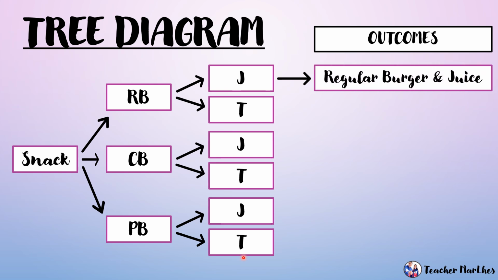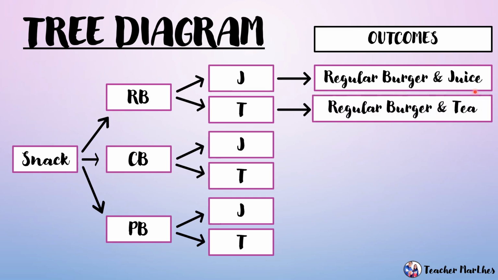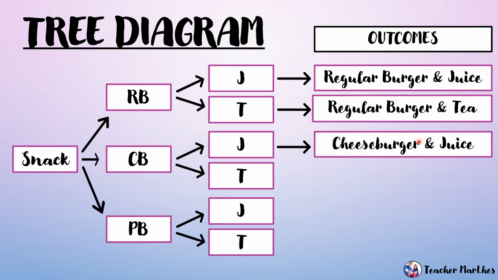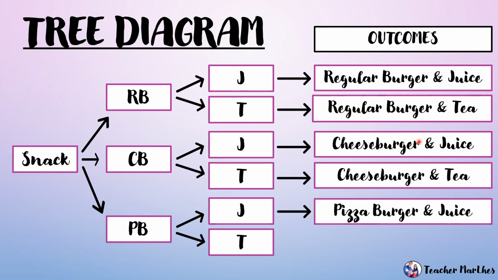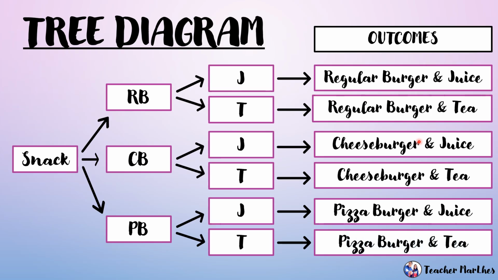So number 1, unang o-orderin or pwede nating ma-order ay regular burger and juice. Second, regular burger and tea. Third, cheeseburger and juice. Fourth, cheeseburger and tea. Fifth, pizza burger and juice. Then, number 6, pizza burger and tea. So, walang pinagkaiba kapag naglista ka and gumamit ka ng tree diagram. So, same answer lang po yung kakalabasan yan.